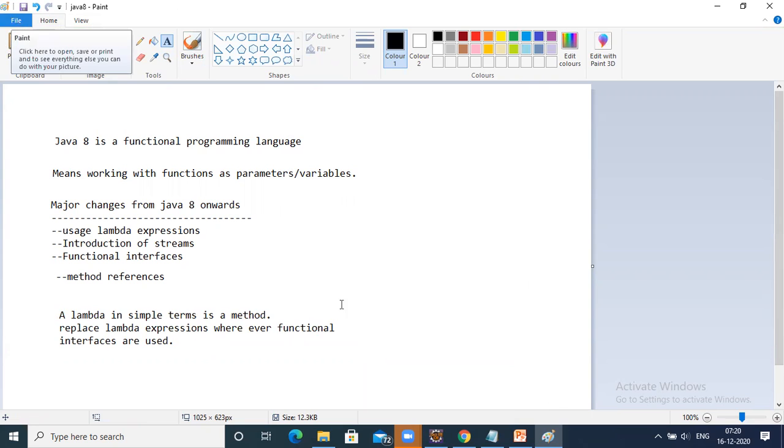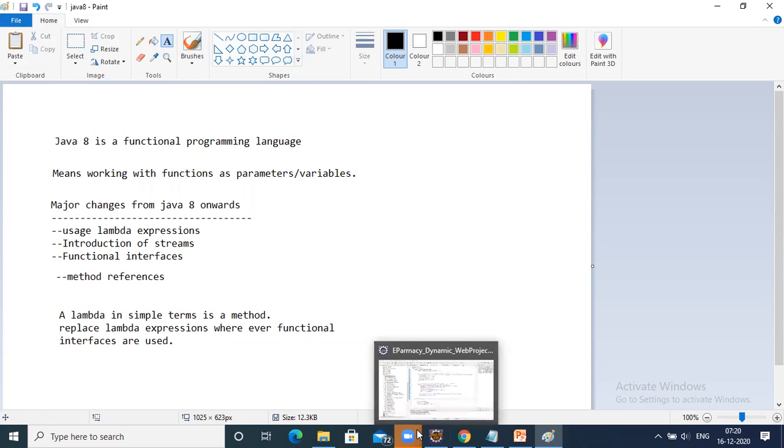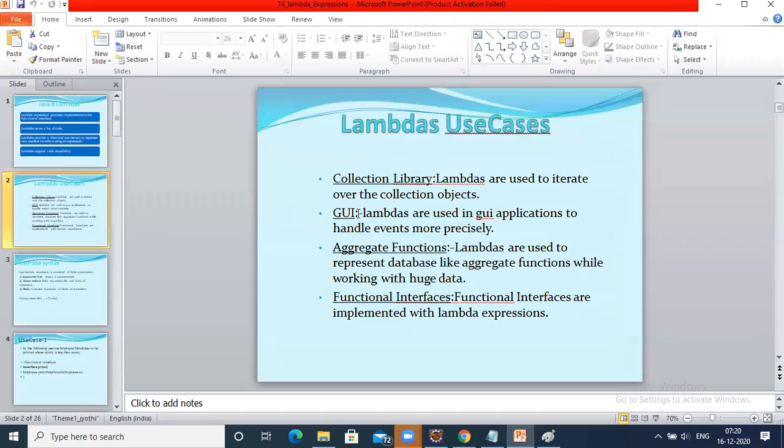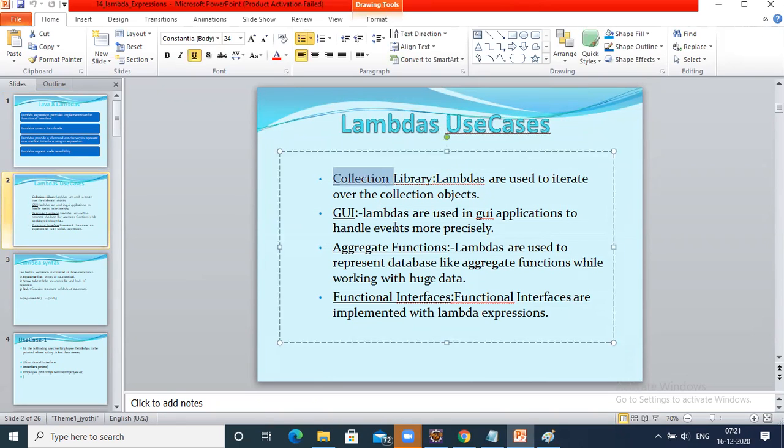Next, we will see some examples. Let's see some other theory part which is useful for us. In real-time applications, where exactly are lambdas used? We worked with collections, isn't it? In the collection library, Java people have made replacements with lambda expressions.